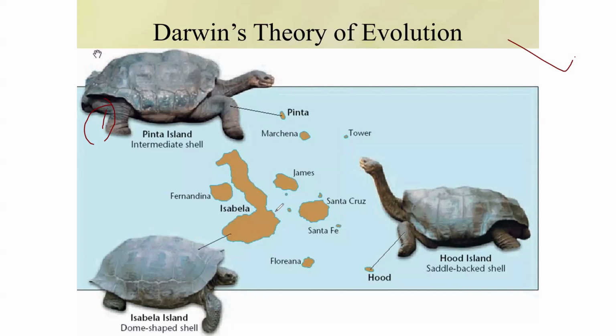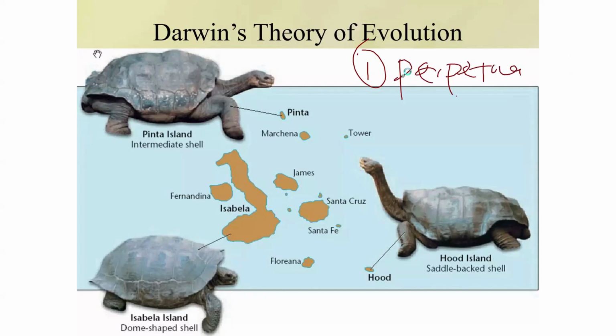So Charles Darwin was able to come up with his theory, and Charles Darwin's theory was viewed as five major theories. These five major theories include, number one, the theory of perpetual change.